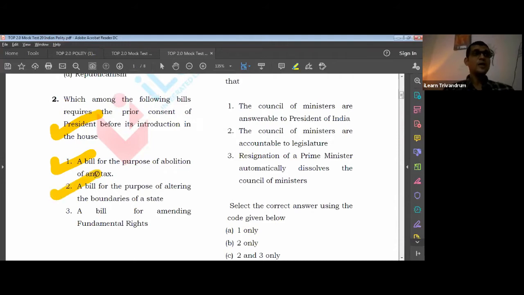We know that whenever a state boundary is being altered, or a state's name is being changed, or a part of it is being taken away, the parliament is the one which does this. Before the parliament does this, the president has to initiate it, and then the president gives it to the state. So there is a mechanism going on, and the president's consent is required.